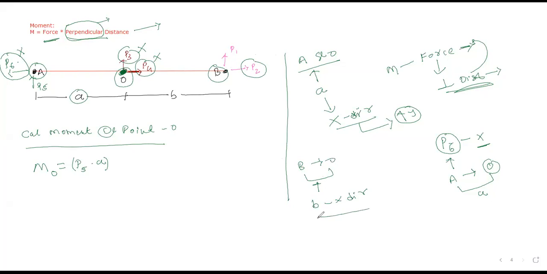So again, for an x direction distance, only a y direction force will be able to create moment. Yes or no? Is it clear? Only a y direction force creates moment. In the y direction, we have the P1 force. What is the distance from point B to point O? That is B, given in the data. So I can write like this: P1 into B. Yes or no? Is it clear? Only two forces are able to create moment. Only two forces are able to create moment.